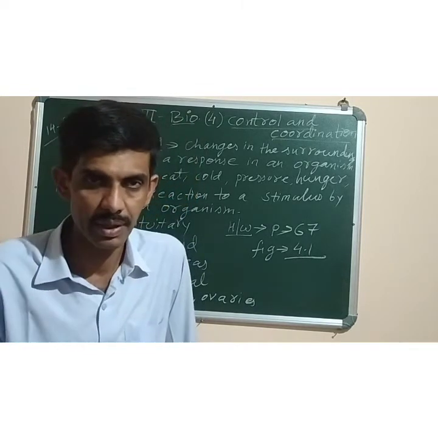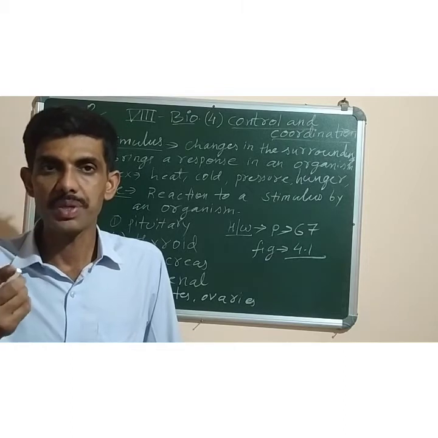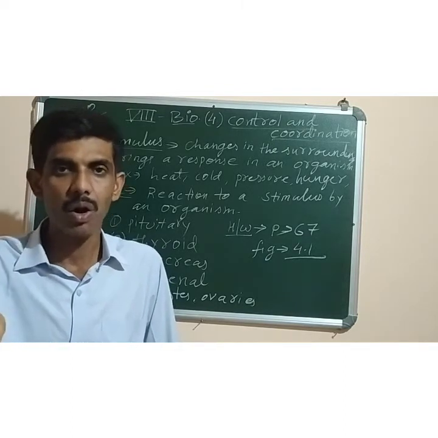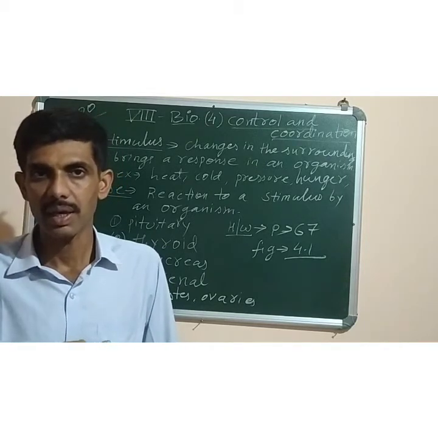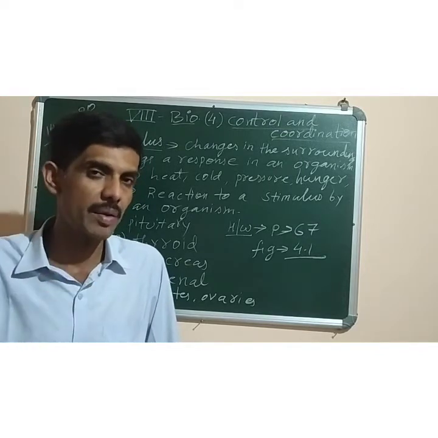The next topic. You know that whenever we see any object, it's because light from that object is reflected back, it falls inside our eye, and those light rays reach the retinal layer of the eyeball.